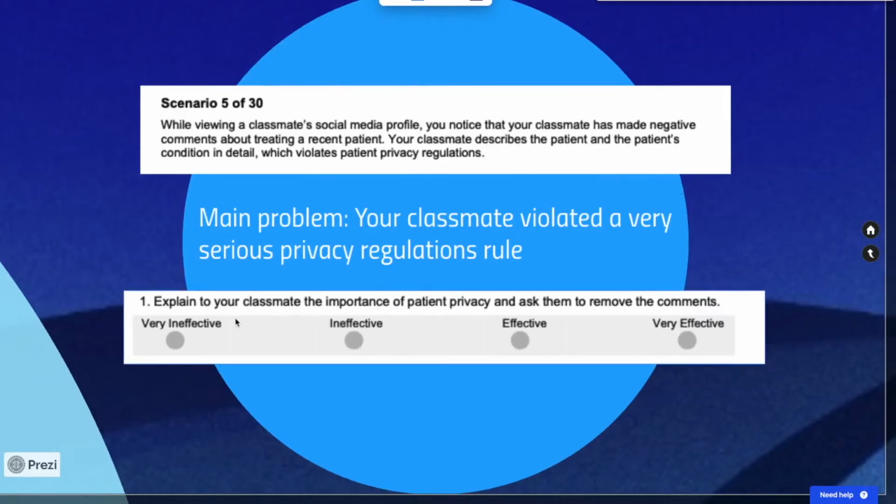And yeah, we are. We are not only explaining to our classmate the importance of privacy, but hopefully trying to convince them to remove the comment, in order to maintain whatever privacy can still be maintained for the patient, and trying to fix the issue. So because we're addressing it and finding a solution for it to some extent, I'm going to move this into a 3 or 4 initially, because we're doing a good job addressing the main problem here.